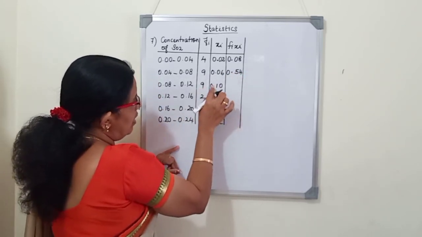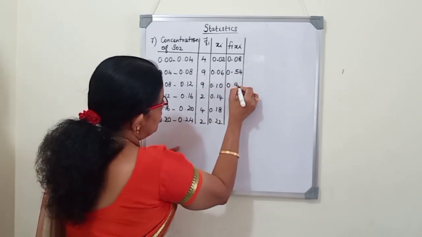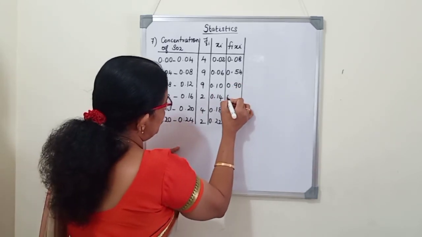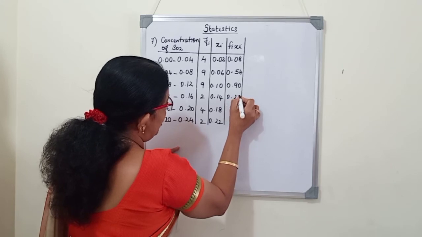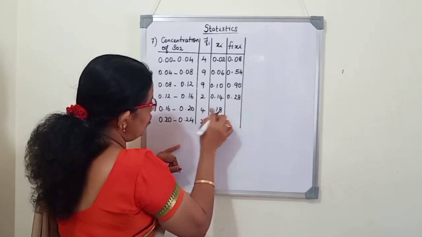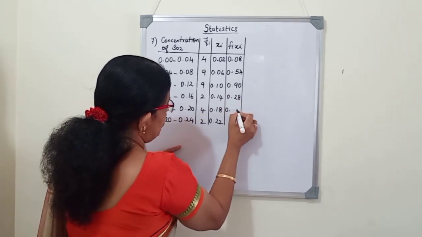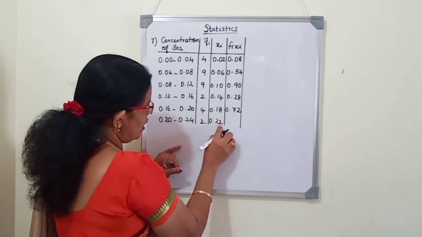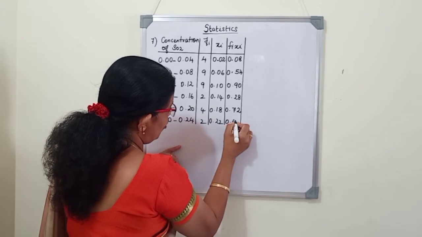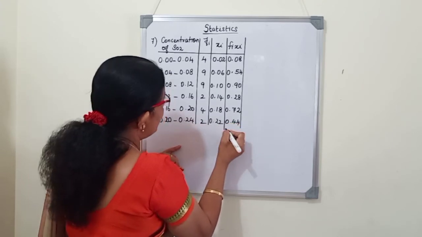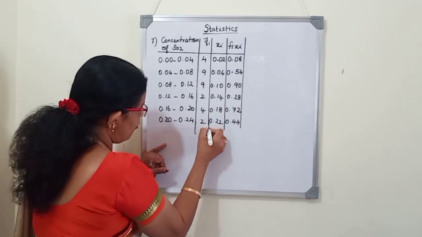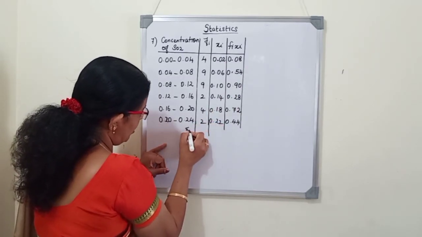Here 9 into 10 is 90, so 0.90. Here 14 into 2 is 28, so 0.28. Here 18 into 4 is 72, 0.72. Here 22 into 2 is 44, so 0.44. So we multiplied all the frequencies with the class marks. Now we will total the frequency, and I'll write it here.